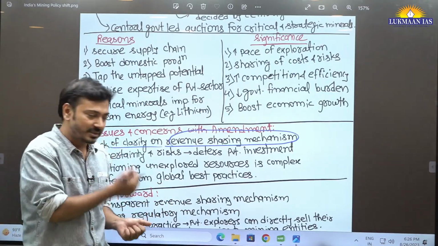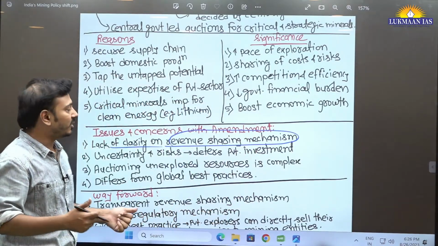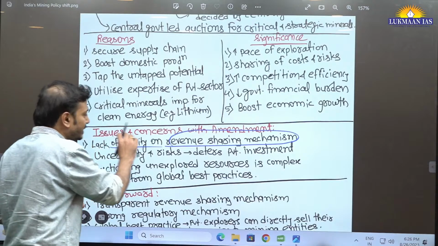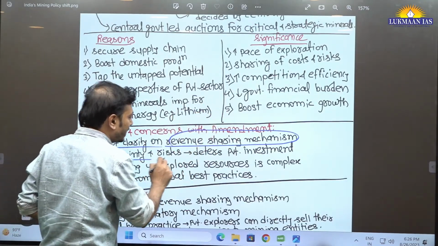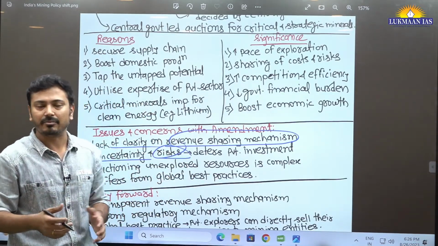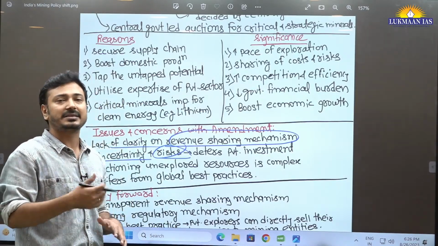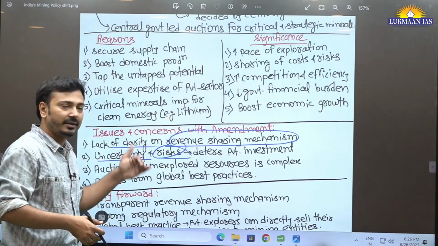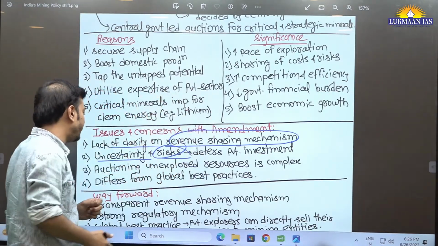Of course it is taking a lot of risk. I just told you it is a risky business. So of course there is lack of clarity and it is going to hinder private sector participation. Uncertainty and risk are involved. So already it is a deterring factor for private investment. In the mining sector, there is a lot of uncertainty and risk involved. So if there is lack of clarity, it is going to deter further.